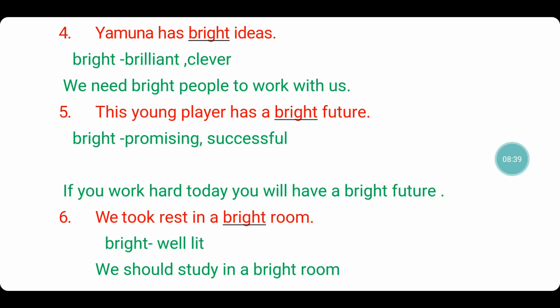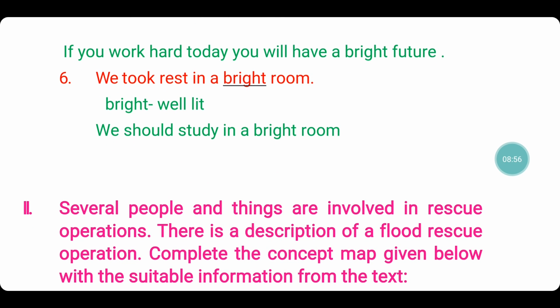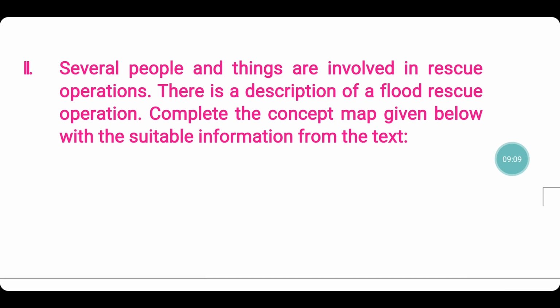On to the fifth sentence. This young player has a bright future. What does bright mean here? A promising or a successful. The sentence is, if you work hard today, you will have a bright future. On to the sixth sentence. We took rest in a bright room. What does bright mean here? Well lit and good lighting is there. We should study in a bright room.